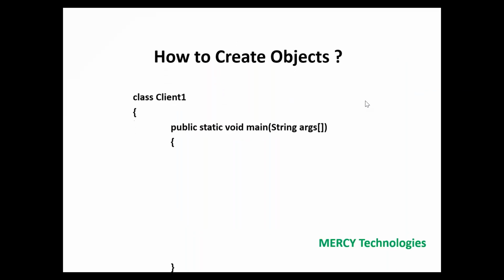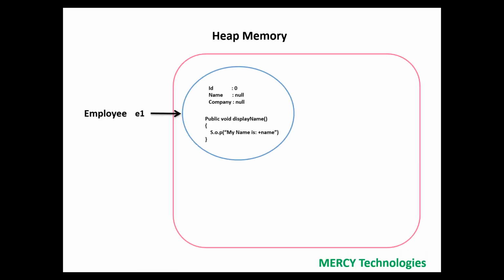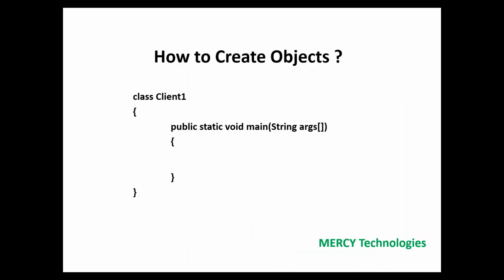Let's go ahead. Next slide. Now listen carefully to what I am doing. I am creating one object. As we saw in the previous slide, whenever I create an object, all the fields will be loaded with default values: ID, name, company. But I want to keep actual data. My physical data should be there.